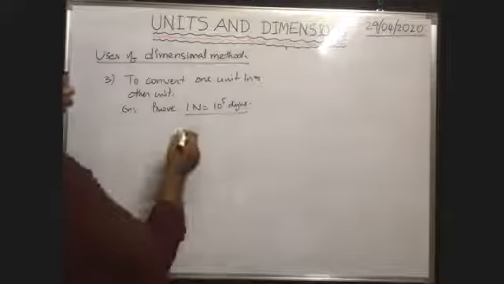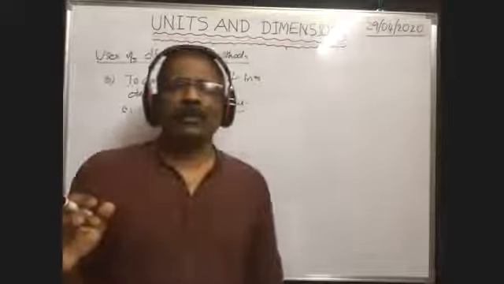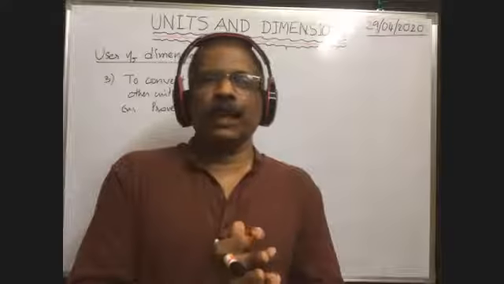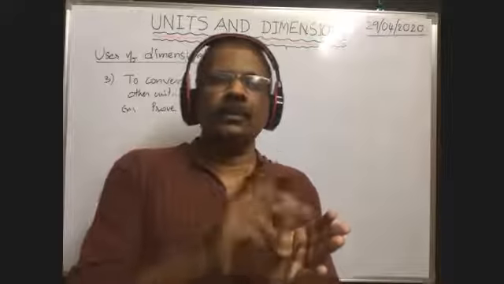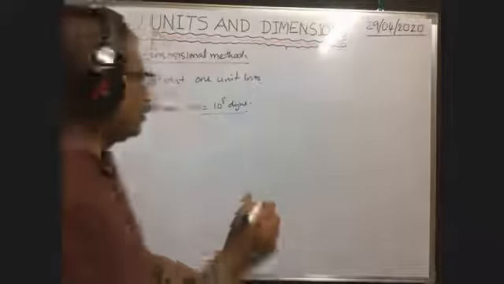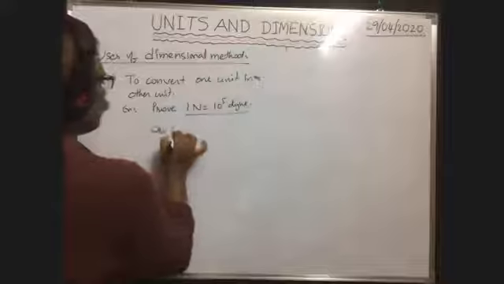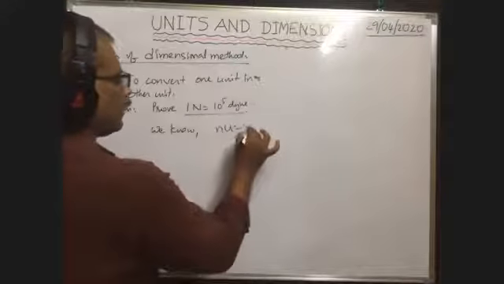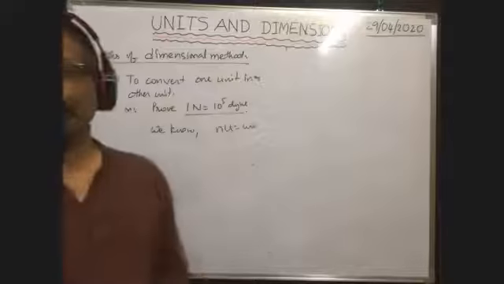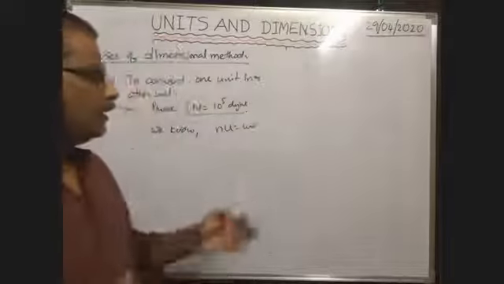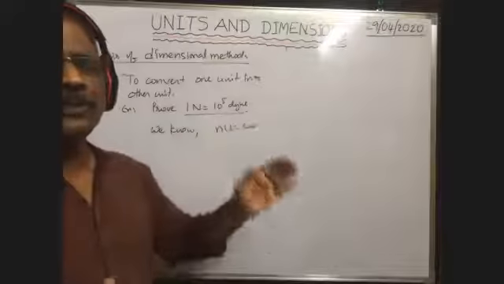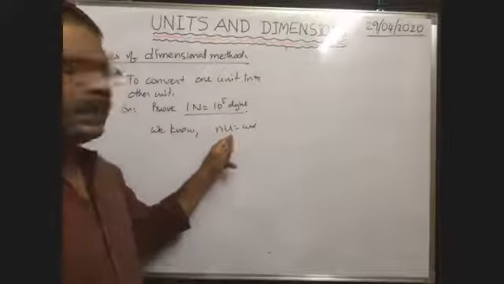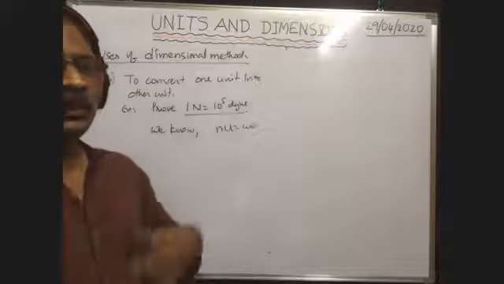Already we know that every measurement can be written as magnitude of that unit into unit, nu is equal to constant. I said at the beginning, when you measure any physical quantity, the product of magnitude and the unit in which it is measured remains constant in any system.